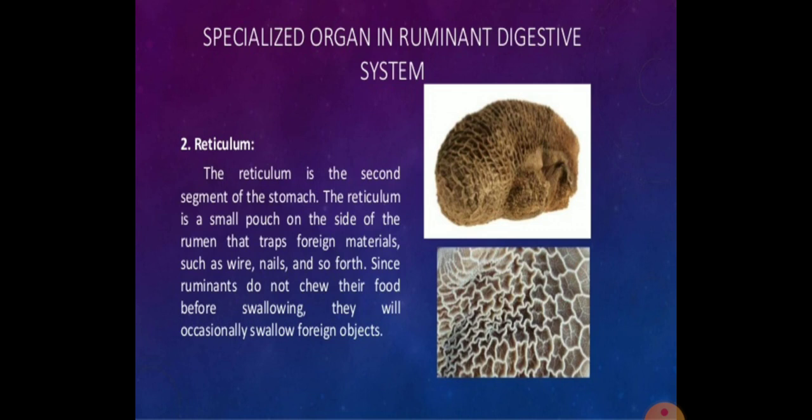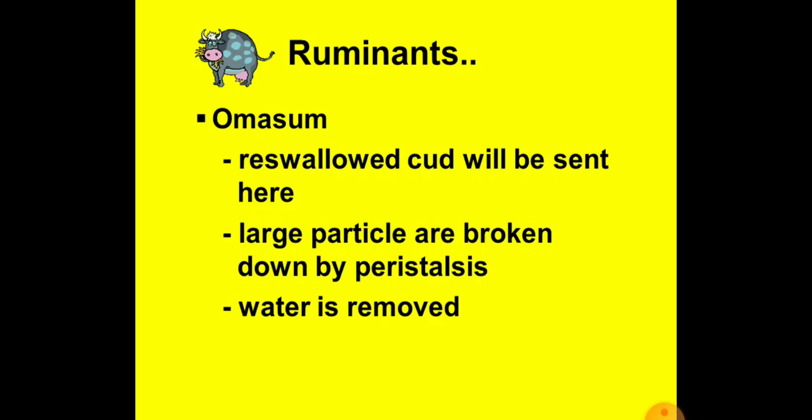The pulpy food is brought back into the mouth when the animal is resting. After chewing, food from the mouth is pushed into the third chamber called omasum. Omasum is the smallest chamber of the stomach. Water is removed in the omasum.